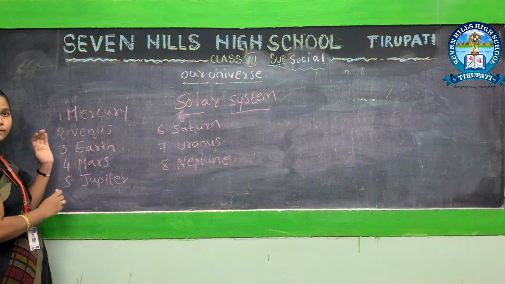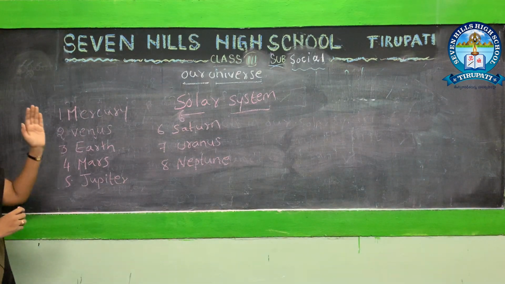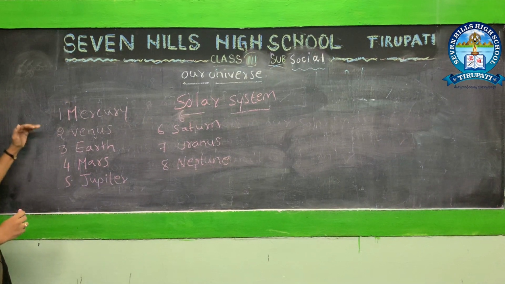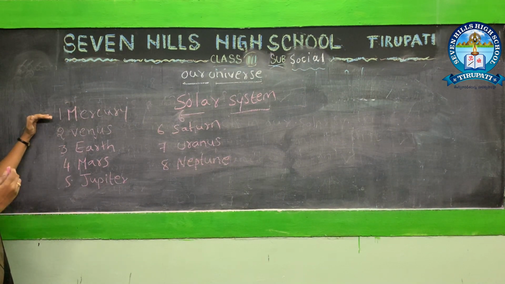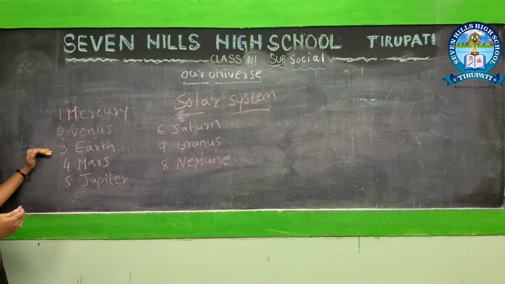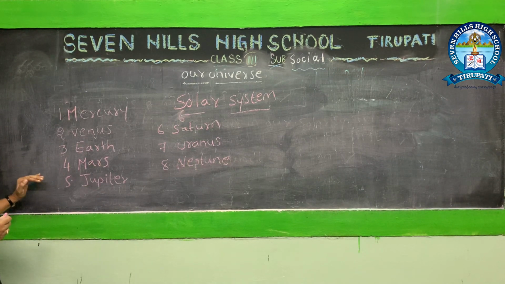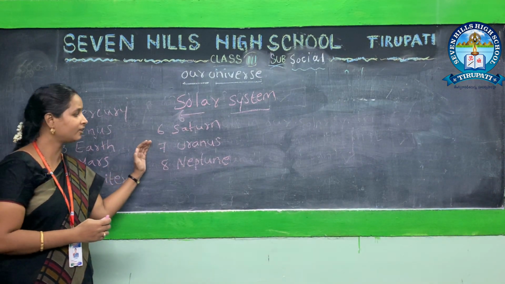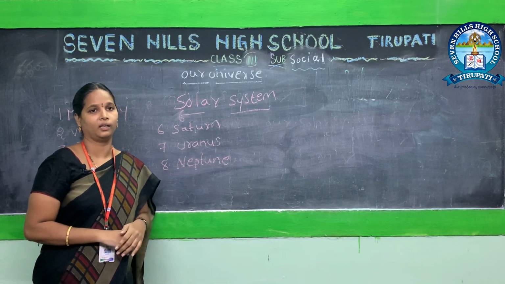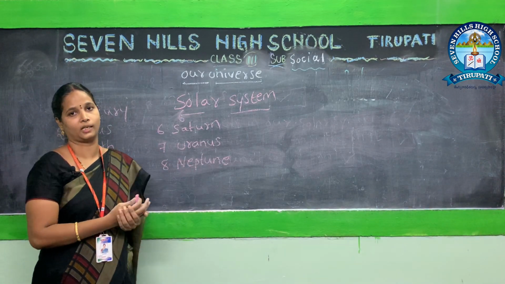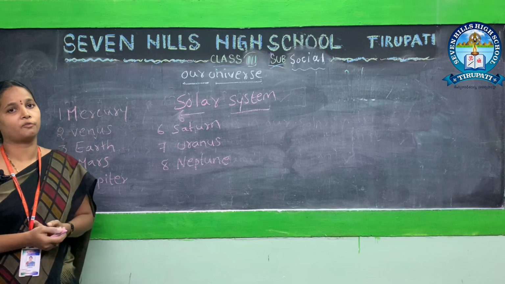Next, in order in the solar system, first Sun. After Sun, the first planet is Mercury. Mercury is the first planet from the Sun. Second one, Venus. Third one, Earth which has life on it. Fourth one, Mars. Fifth one, Jupiter. Sixth one, Saturn. Seventh one, Uranus. Eighth one, Neptune. So Saturn, Uranus, Neptune are very far from the Sun. So that's why these planets are very cold.